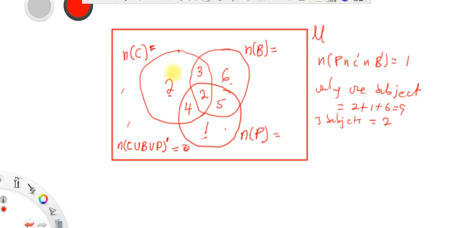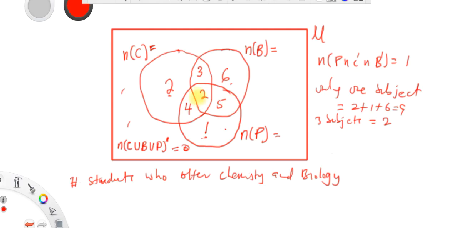You know that 2 subjects is made up of, for example, the number of students who offer, let's say, chemistry and biology. Yes, chemistry and biology. So how many students offer chemistry and biology? The number of students who offer chemistry and biology. That's what we are talking about. So guys, the number of students who offer chemistry and biology is made up of 3 plus 2.